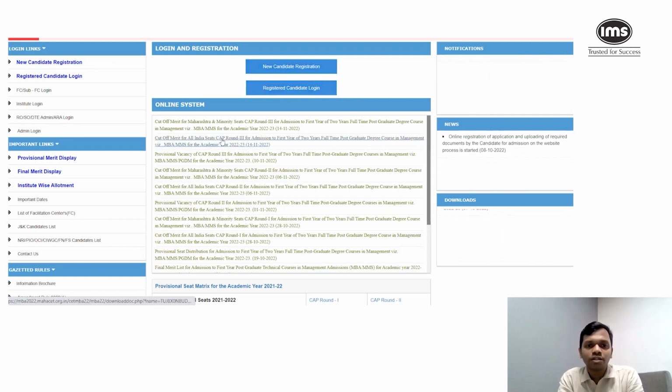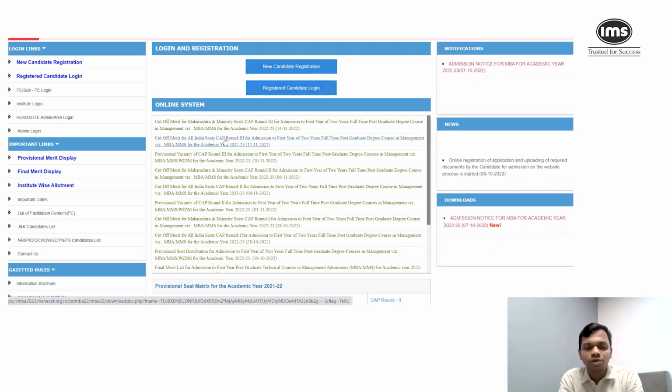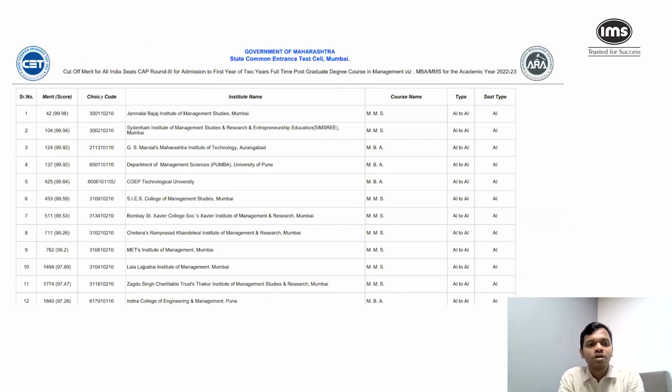So let's first look at the All India seats cutoff. There are two documents that you see here. There are two links. The second link, which is All India seats. So let me click on this and show you how it looks. For example, now I can see that last year for All India students, JBM is closed at 99.98. Sydenham closed at 99.94. So if your score is equal to this or higher, there is a very good chance that you're going to make it to that particular institute this year. Same score, you might be borderline, but if your score is higher, then definitely you are in that particular institute.